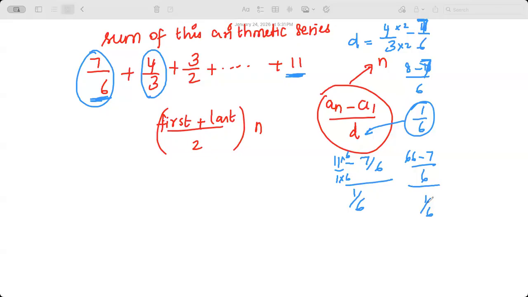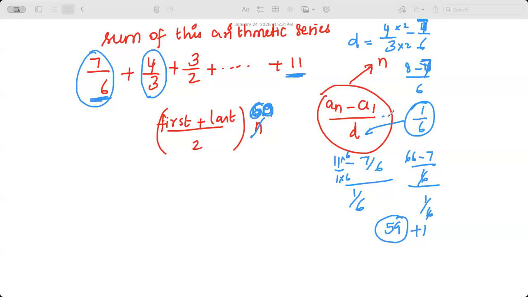Now what happens? 6 and 6 will get cancelled. 66 minus 7 is what? I'm getting 59. So that is the number of terms. Okay. Now first, you have to add 1? Yeah, see, I forgot. Every time I forget this. Yes, it should be 60, right? Number of terms should be 60 because you add that 1 here.